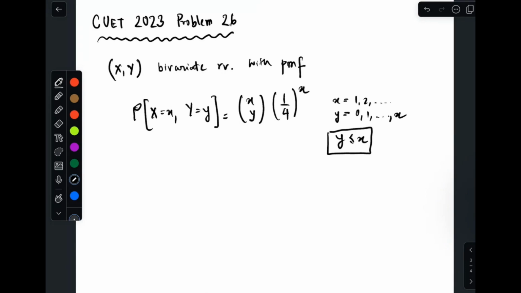So the question asks the following. We are given this joint distribution, but we want to find the variance of Y. That is the goal. Now, if you think about it deeply, to find the variance of Y we need a few problem solving strategies. One strategy can be to find the distribution of Y. The other strategy can be not to use the distribution of Y, using something called LOTUS.